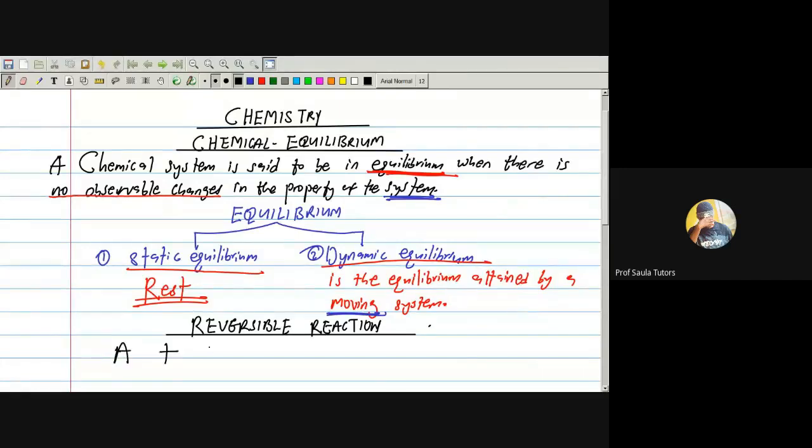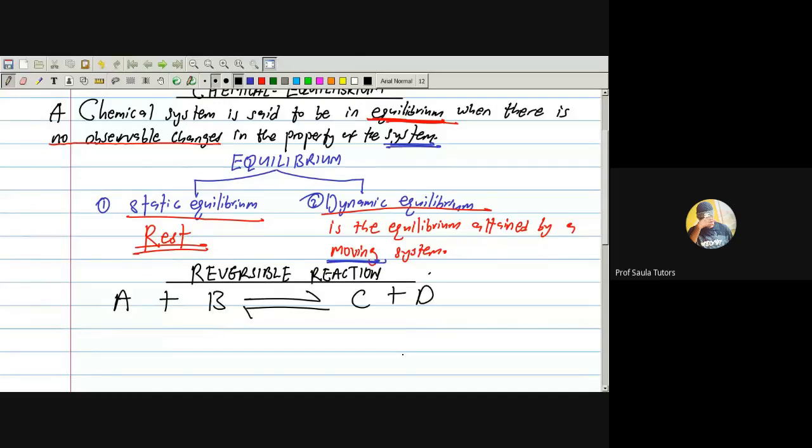If I say A plus B, I now use this type of arrow to give me C plus D. Pay attention. Whenever you observe this arrow, then this reaction is a reversible reaction. This arrow is telling you that A and B can proceed forward to form C and D. Also, C plus D can proceed backward to form A and B. So what do we now call a reversible reaction? A reaction that can proceed in both directions.